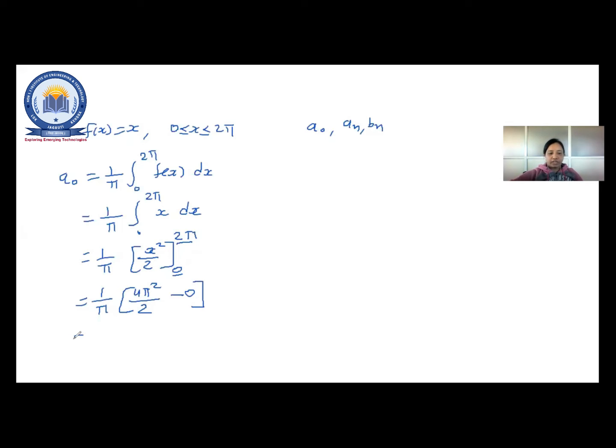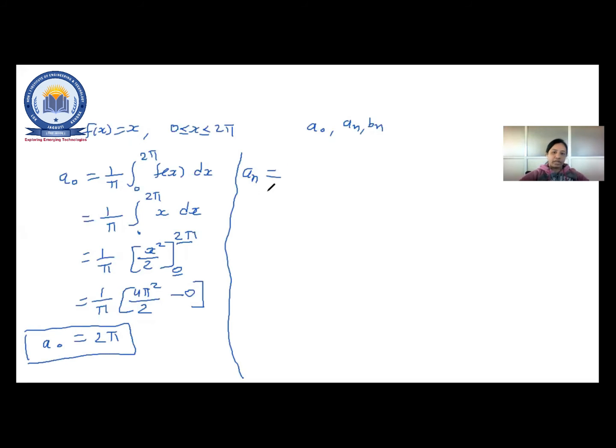Now solve this equation. So that is what? 1 upon pi. This pi is supposed to be cancelled out, and that 2 and 4, so 1 and 2 are supposed to be cancelled out. So my answer of a0 is 2 pi. Doubt? Just use the concept of integration to solve the Fourier series, right? Simple one. That's why we have taken an.